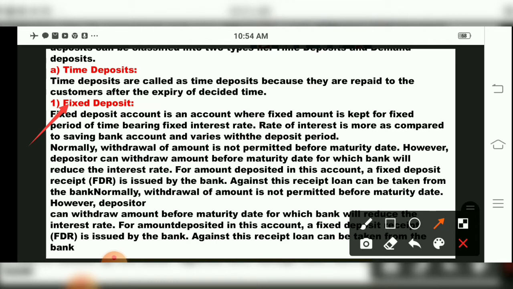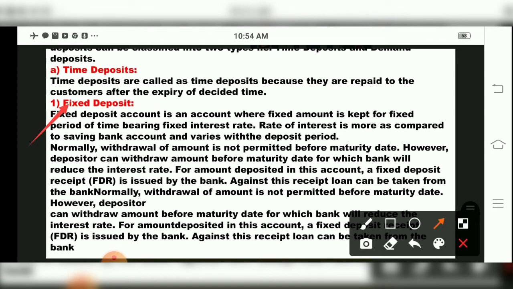For amount deposited in this account, a fixed deposit receipt, FDR, is required, children. It is issued by a bank and we have to keep it safe. Keep in mind, whatever amount you have deposited in the bank, the FDR receipt is very important. Be careful, keep that document safe, as it will be required as proof when you want to remove your money.